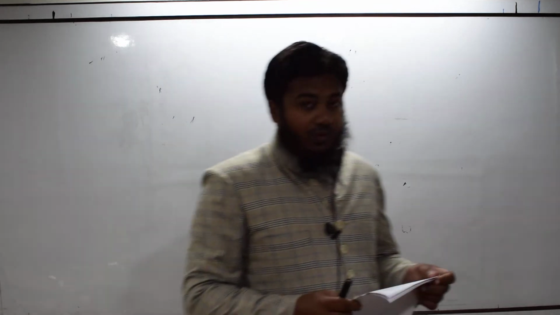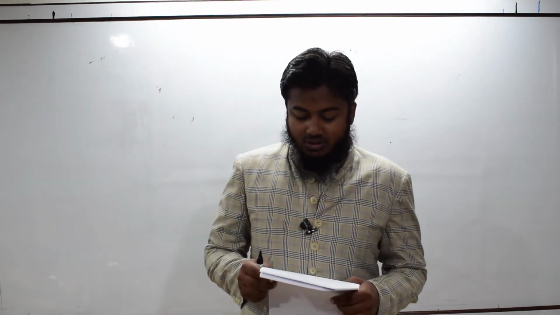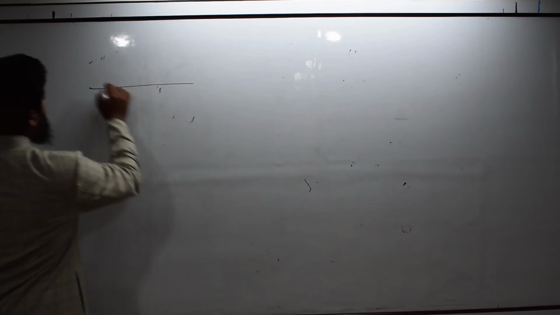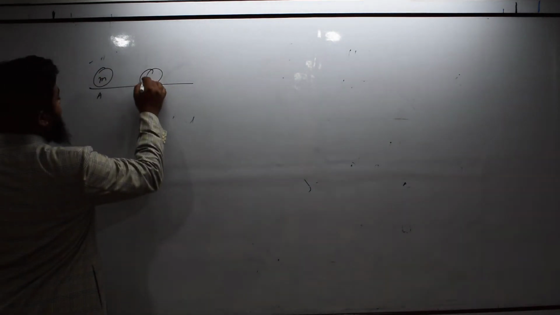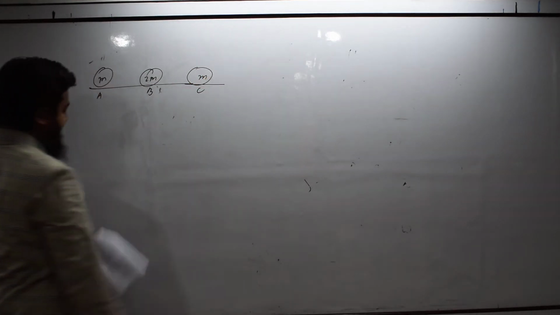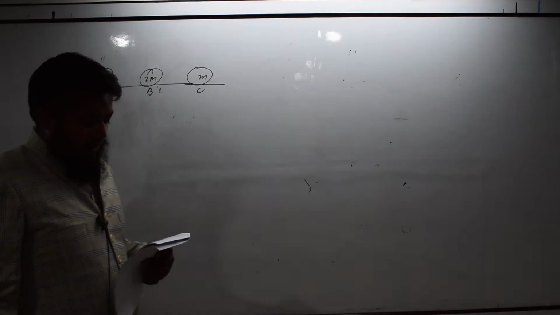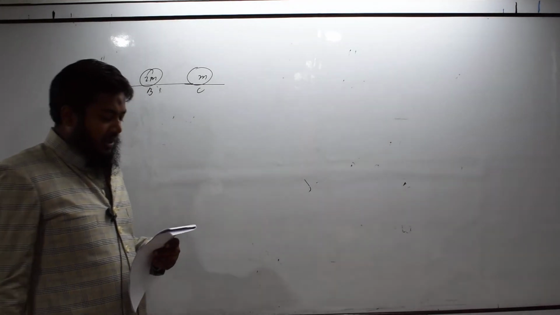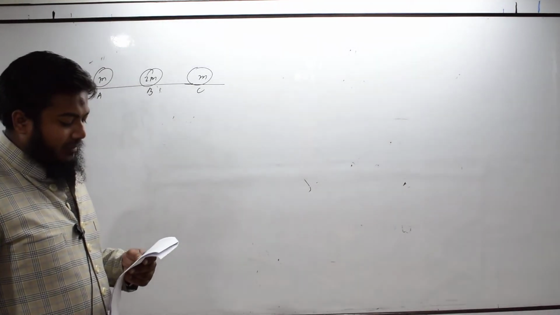Next question. Three objects A, B and C are kept in a straight line on a frictionless horizontal surface. These have masses m, 2m and m. Let's make a diagram. A has mass m, B has mass 2m, and C has mass again m. On a frictionless horizontal surface they are kept. These have masses m, 2m and m respectively.